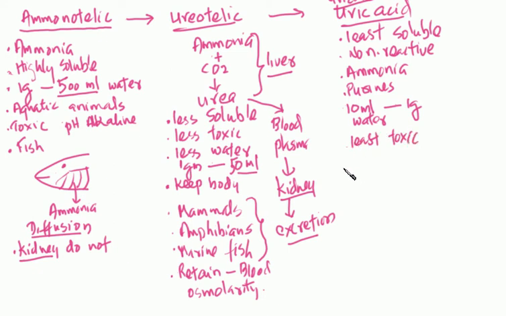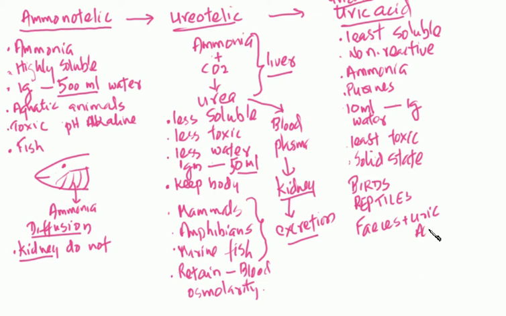Least toxic. And when animals excrete it, it's excreted in solid state rather than liquid form. The reason? It's least soluble in the water. Take the example of animals like birds or even reptiles. In reptiles and birds, along with the feces of the animal, the uric acid comes out, right? Those animals do not have a separate urinary system, so the uric acid is excreted in the form of crystals along with the feces.